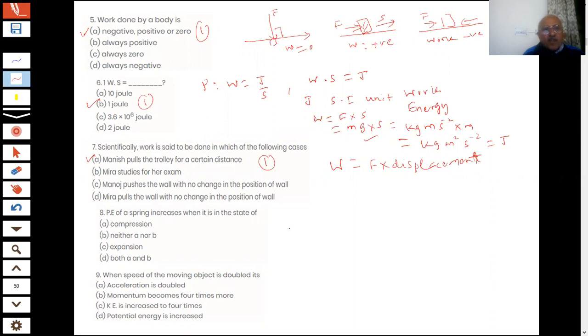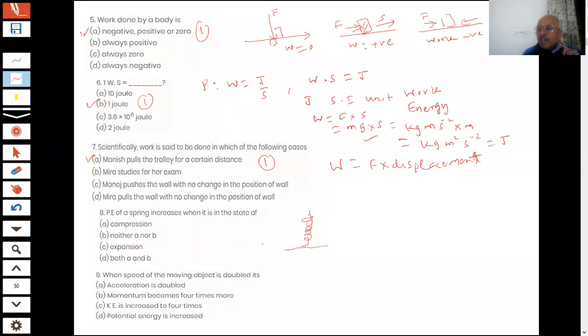Okay, when you compress a spring, student, what will happen? But when you expand it, then what will happen? This is a spring. You compress it or you also expand it. In both the cases, what will happen?